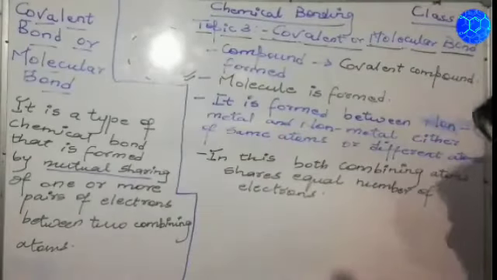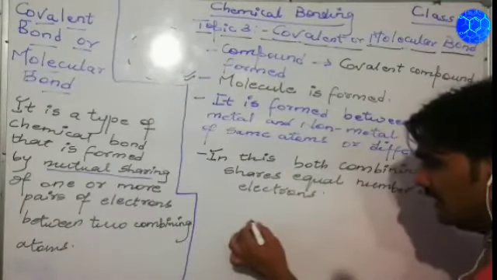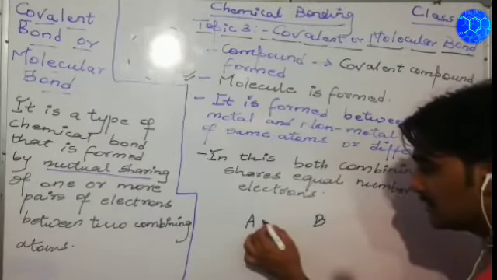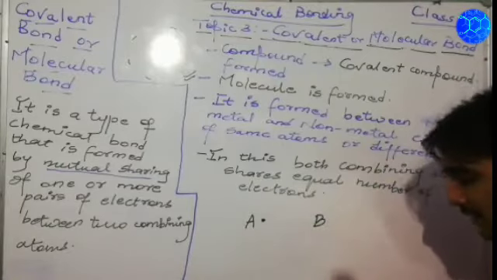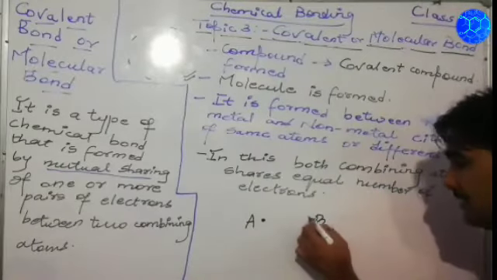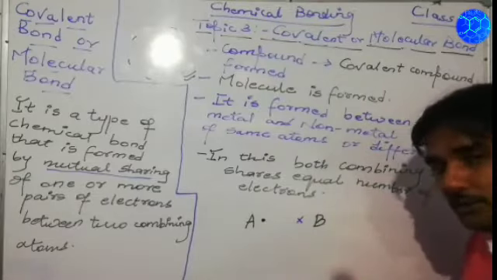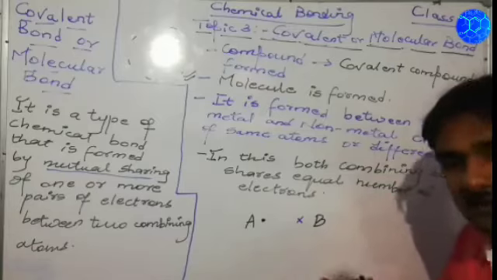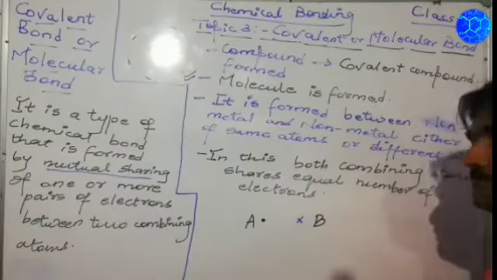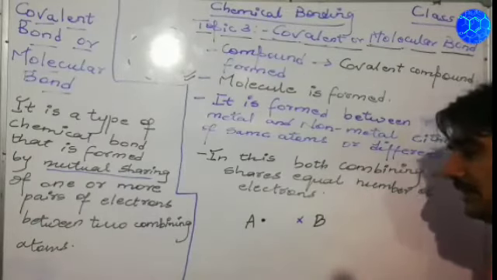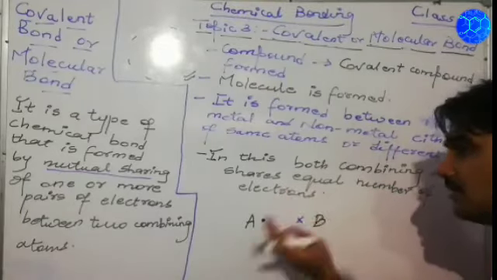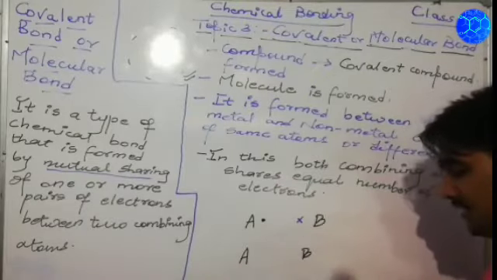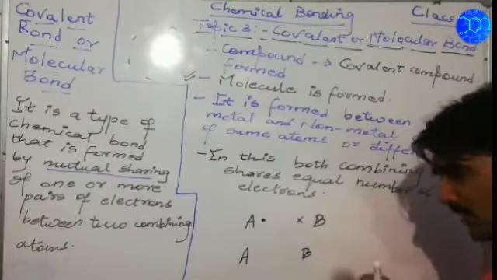Covalent or molecular bond. Suppose we take two atoms, atom A and atom B. Suppose atom A has one electron in the outermost shell, and atom B also has one electron in the outermost shell. To become stable, both these atoms require what? Stability. So both atoms will mutually share their electrons among themselves.